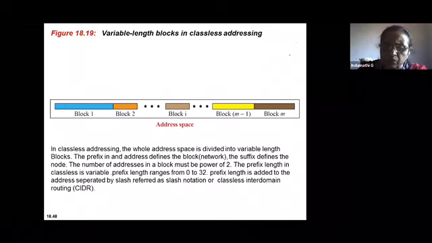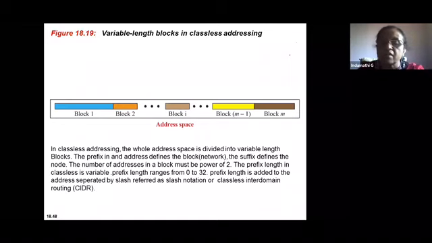But you use a prefix length here, so how do you represent that? The prefix length can range from 0 to 32, and it is usually represented in the form x.y.z.t/n. This is the notation which is used, and it is called classless interdomain routing, also known as CIDR.